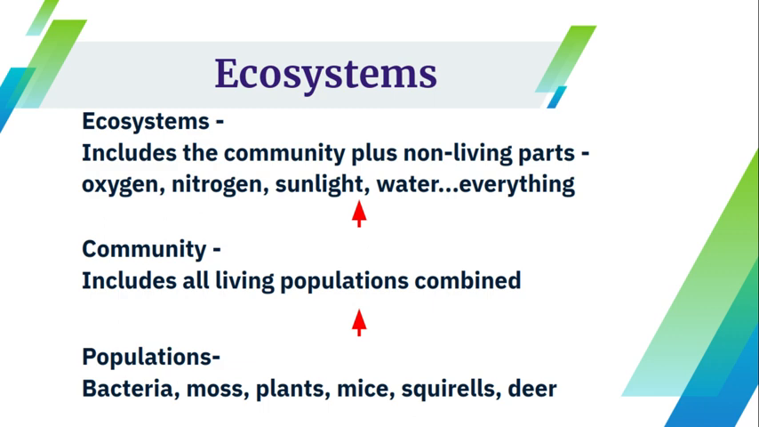And ecosystems include all of the communities plus non-living parts such as oxygen, nitrogen, sunlight, water, everything. All of this combined, all three levels, would make up the ecosystem. Populations, communities, and they all make up the ecosystem. That's everything combined.